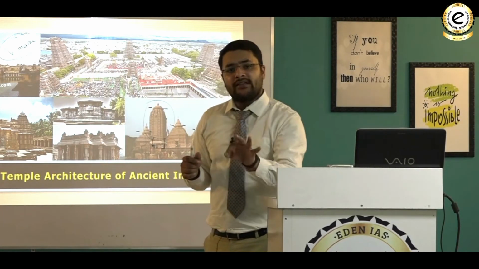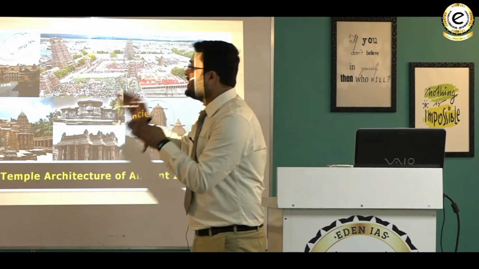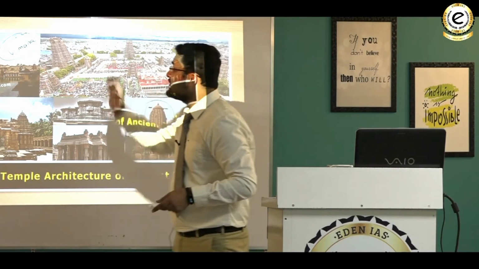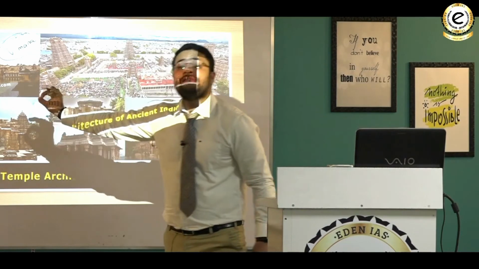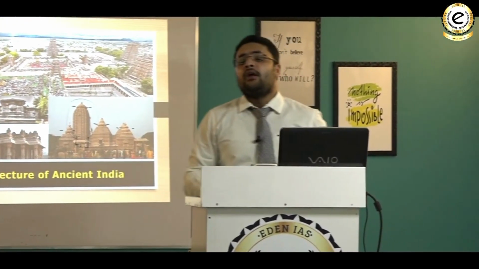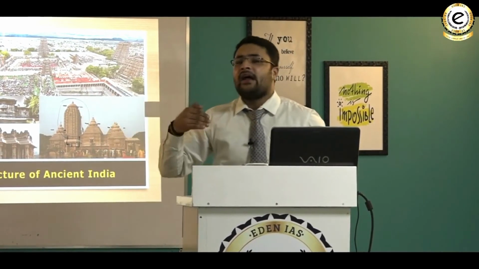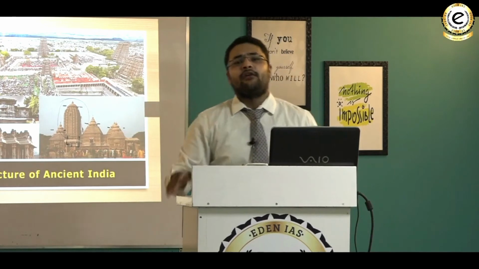So you are trying to understand with me the various basic elements which are there in any temple architecture, because only then can you understand what has been written when you study the Dravida, the Nagara, the Vesara style of architecture.